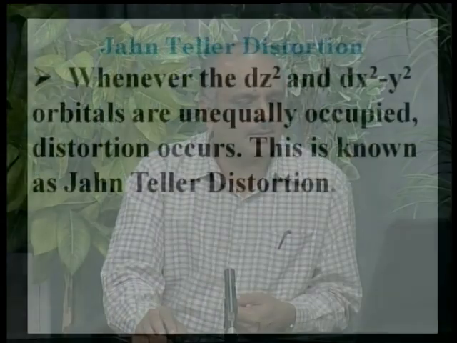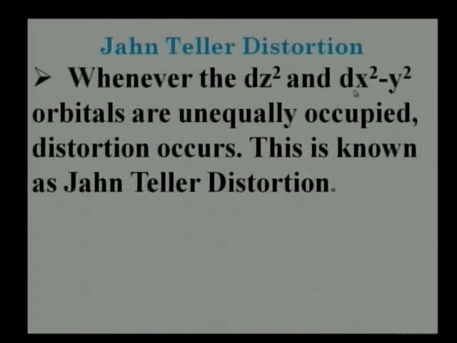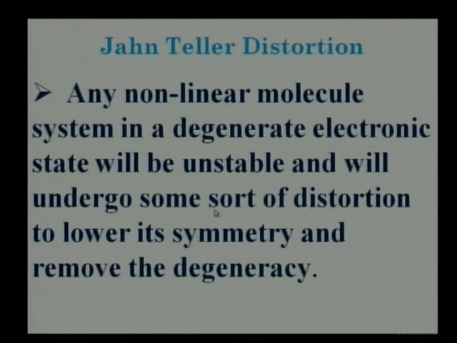Now Jahn-Teller distortions. Whenever dz square orbital or dx square minus y square orbitals are unequally occupied, distortion occurs, and such kind of distortion is known as a Jahn-Teller distortion. So what this Jahn-Teller theory stated is that any nonlinear molecule system in a degenerate electronic state will be unstable and will undergo some sort of distortion to lower its symmetry and remove the degeneracy. So this is the Jahn-Teller theorem.